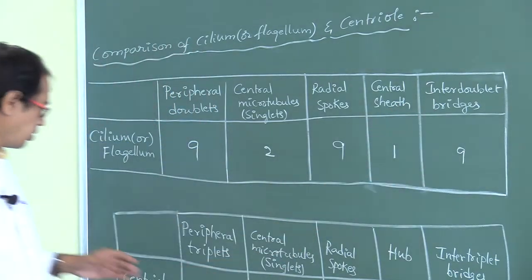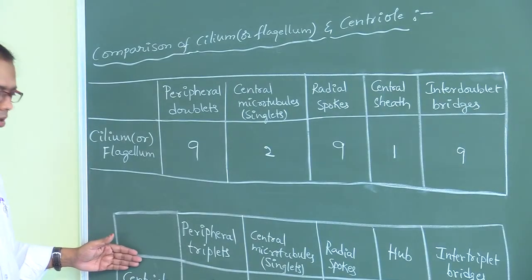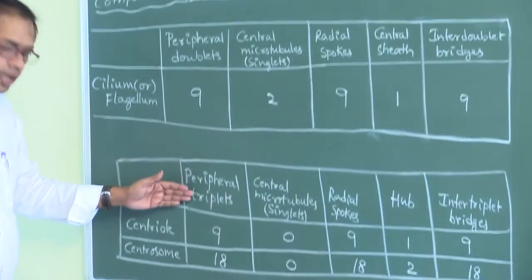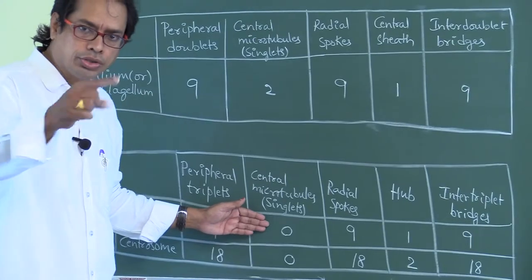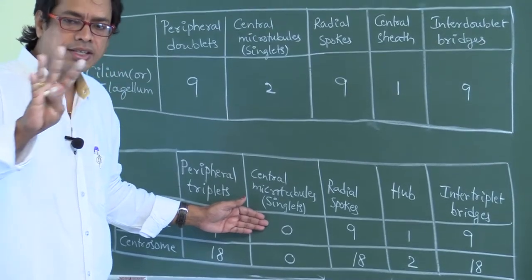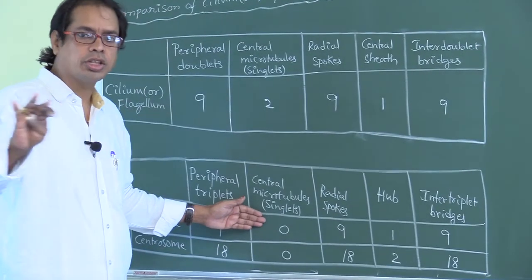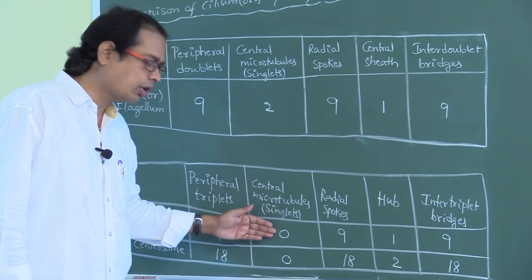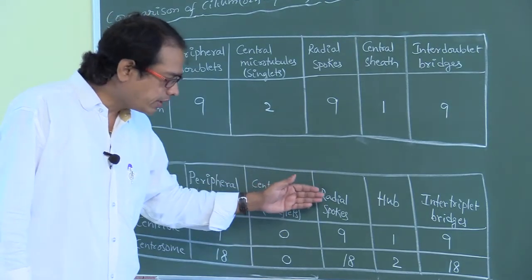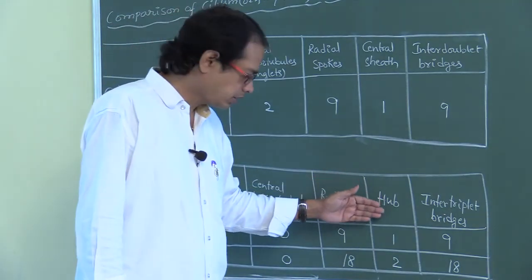Okay. Now centriole: peripheral triplets 9, central microtubules 0, no singlets in centriole. No central sheath also. Number of radial spokes 9, number of hub 1,